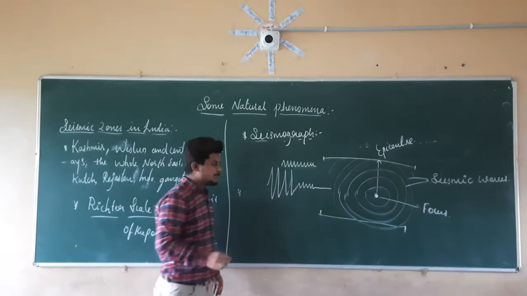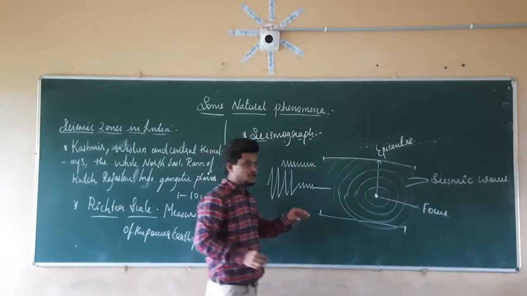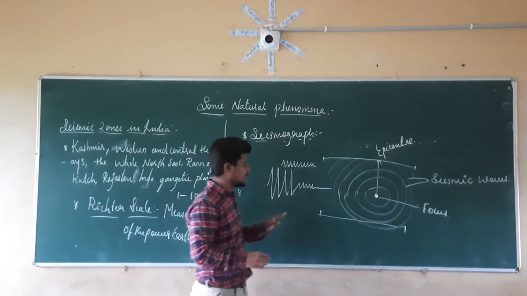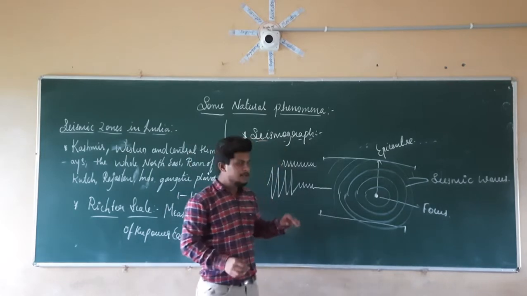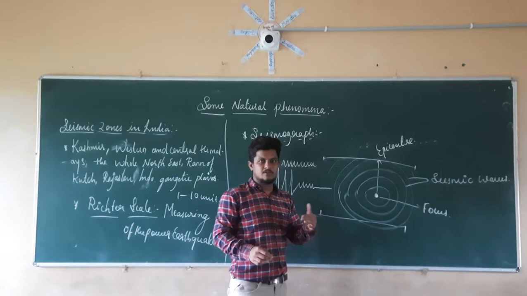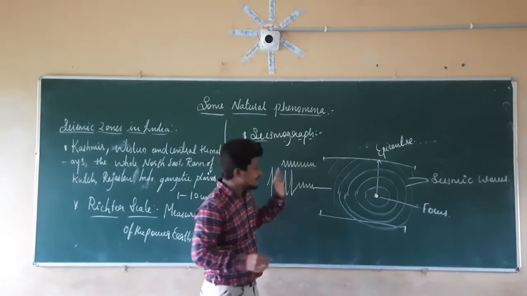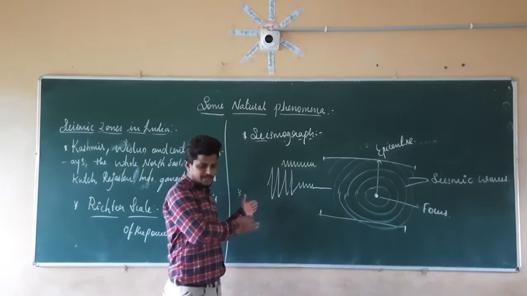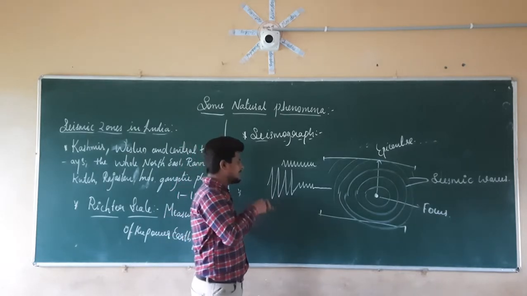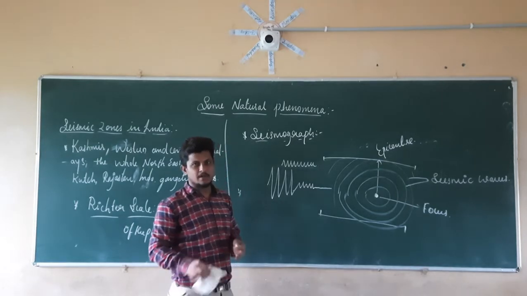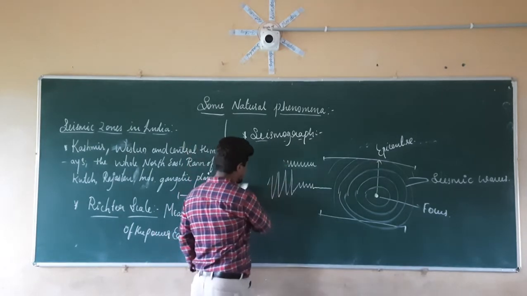If the magnitude of the earthquake is more, we are going to get this type of graph. If the magnitude of the earthquake is less, we are going to get this type of graph. If no earthquake is happening, if there is no shaking of the earth, then we are going to get this type of graph. In the same manner, they made a seismograph and a setup of the seismograph.